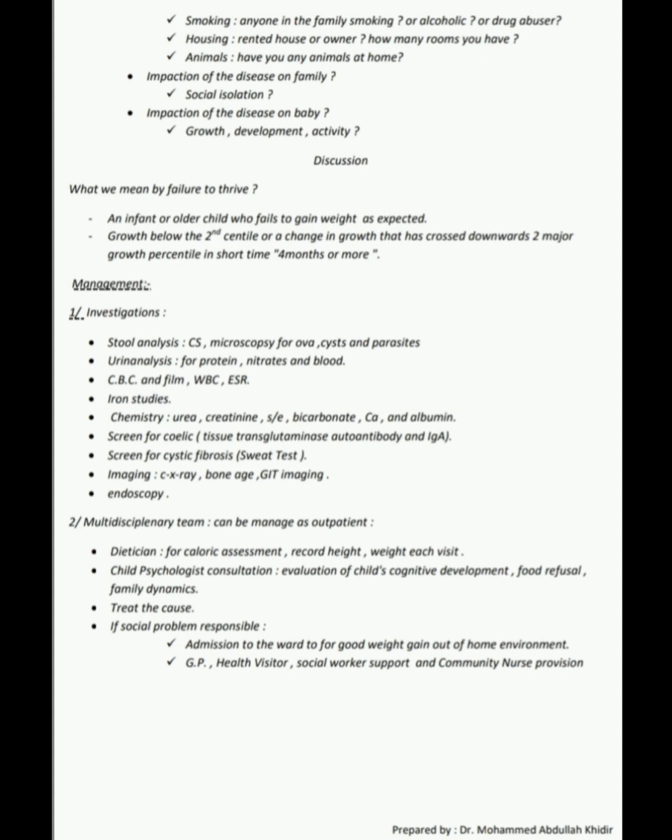Management: first we do the investigations. That is stool analysis, we see the culture and sensitivity, microscopy for ova, cysts and parasites. Urinalysis, for protein, nitrates and blood. CBC and film, WBC and ESR. Iron studies, chemistry, urea and creatinine, then bicarbonate, calcium and albumin levels. Screening for celiac disease, we see tissue transglutaminase autoantibody and immunoglobulin A. Screening for cystic fibrosis, sweat test. Imaging: chest X-ray, bone age, GIT imaging and endoscopy.